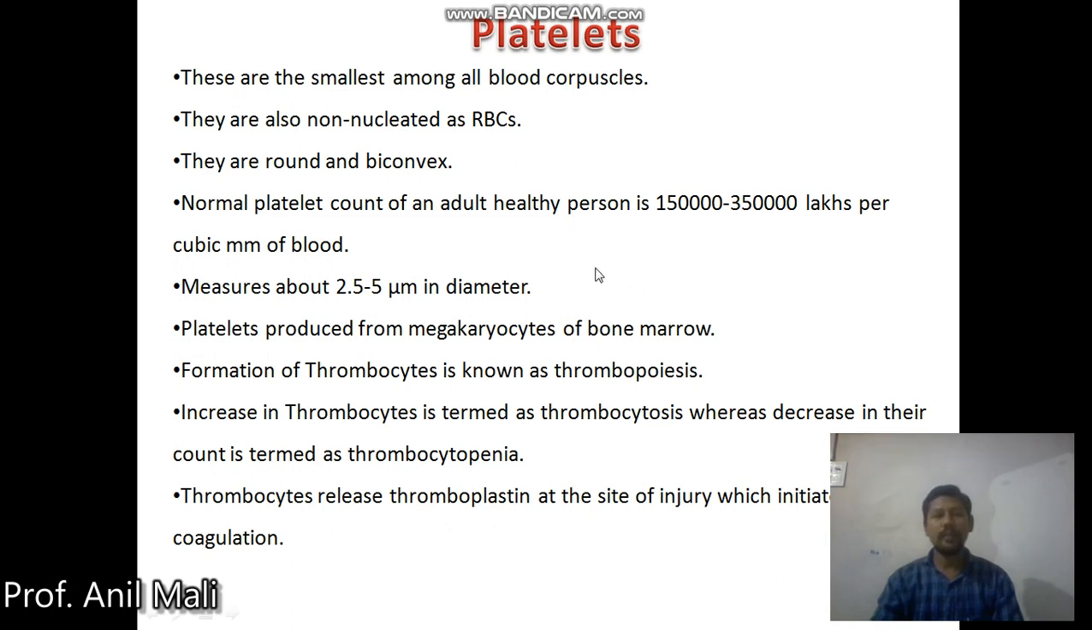In the previous video, we discussed the details of RBCs and WBCs. Now in this video, we are going to discuss the details of platelets, which are another important cell present in our bloodstream.